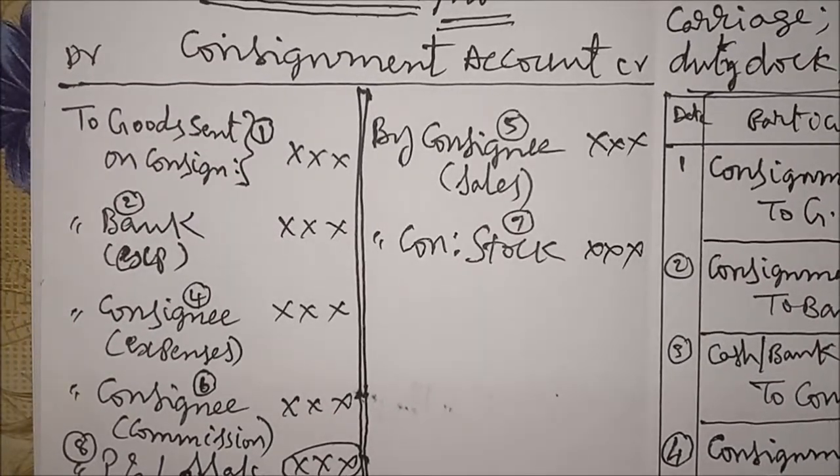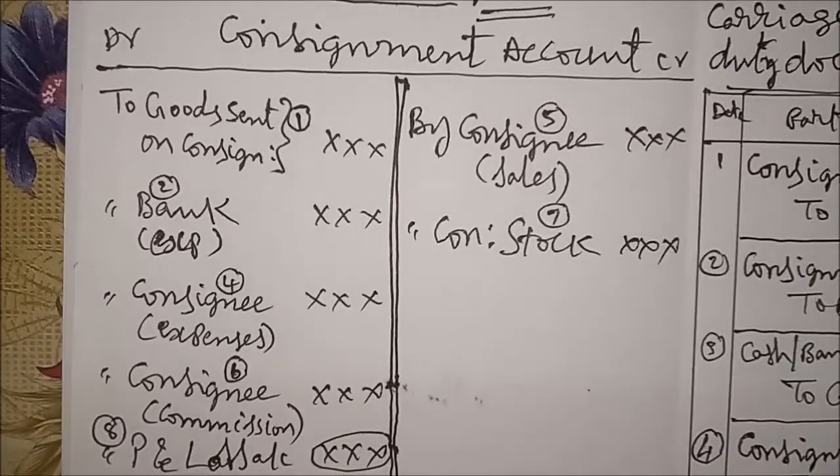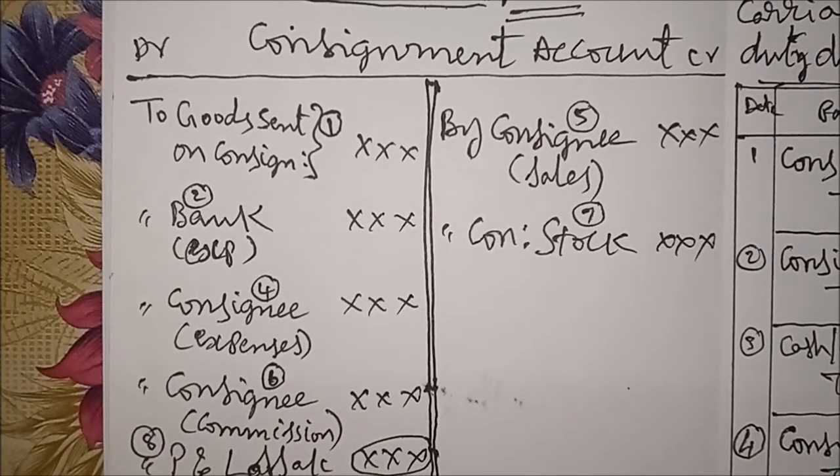This is the main account we have to remember, because the consignment account is prepared to find out the profit or loss. It shows all the expenses, losses, incomes and gains information of the business.